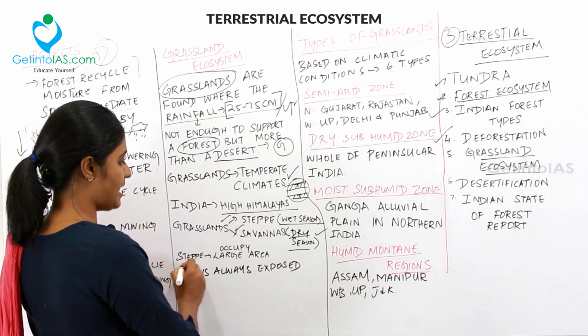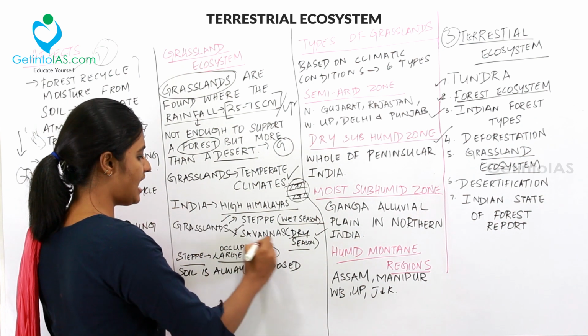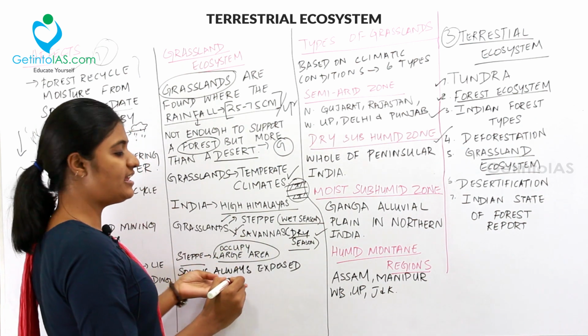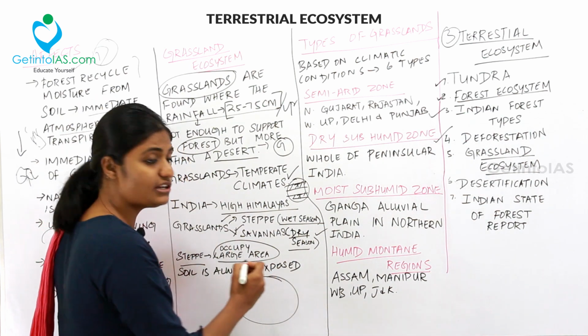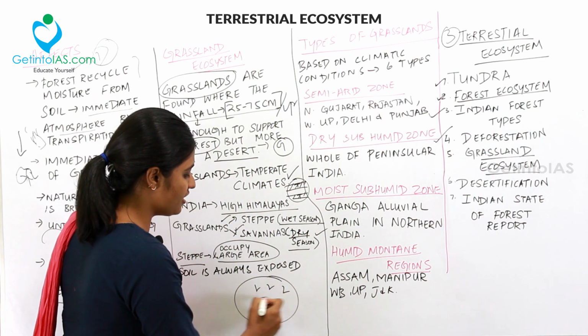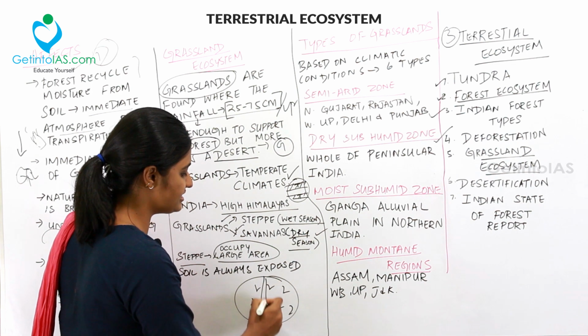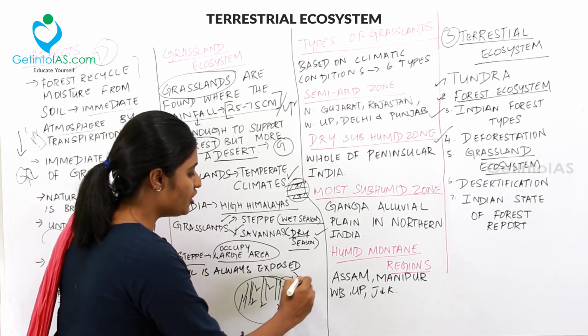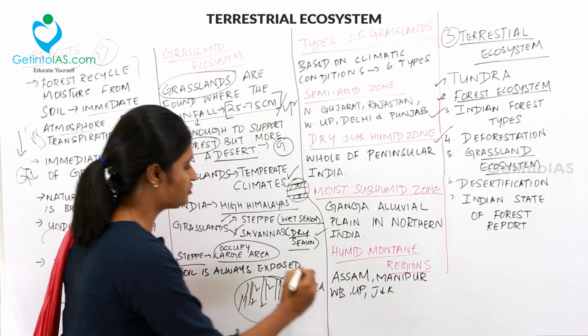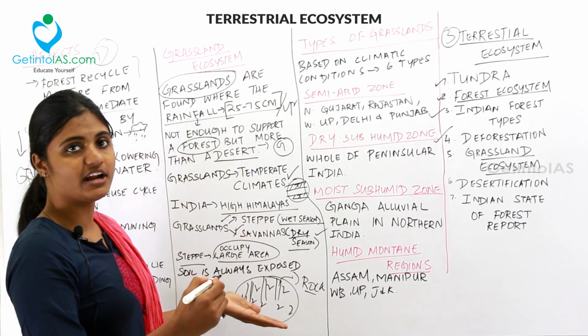And then this steppe occupies a large area and the soil is always exposed in the grassland. So, if there is a grassland over here, the soil in between these grasslands will be exposed, and sometimes there will be rock in here also. So, these are the types of grassland.